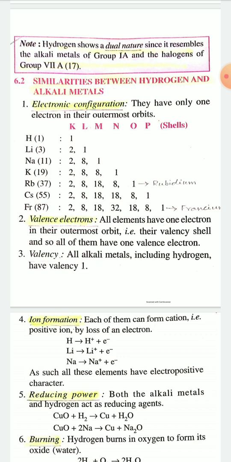Second, valence electron. All elements have 1 valence electron in their outermost shell. That is, valency of alkali metals and hydrogen is same and the valency is 1. All alkali metals including hydrogen have valency 1.